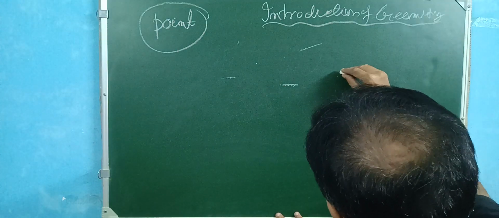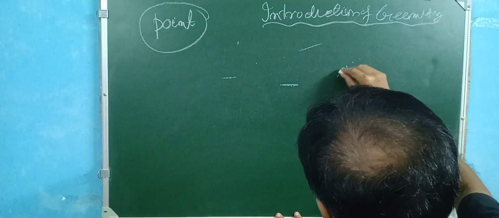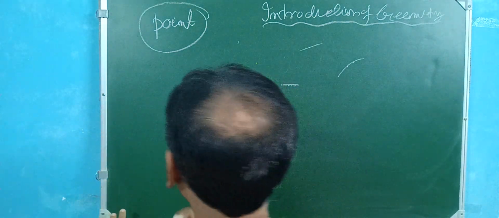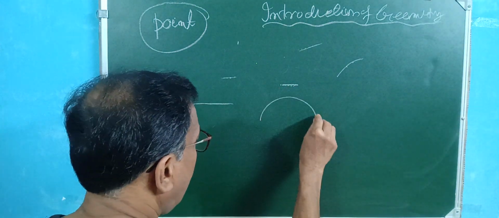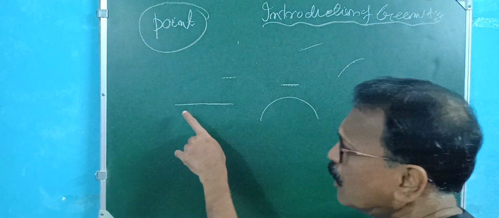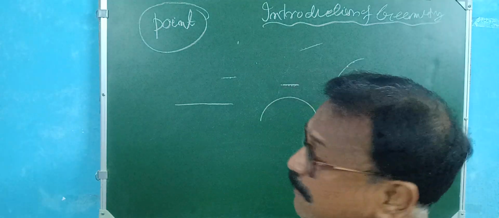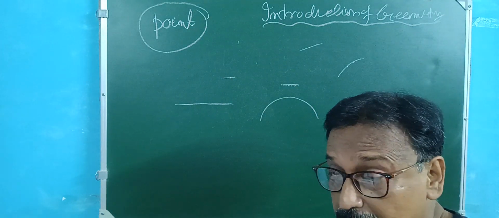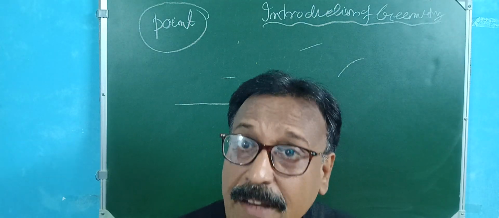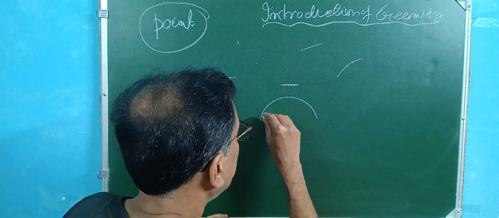If you draw a curve, so line is of two types. One is a straight line, and one is a curve. This is very important. Everywhere there are so many points. If you join the points side by side, you draw a line. You can draw a curved line also.